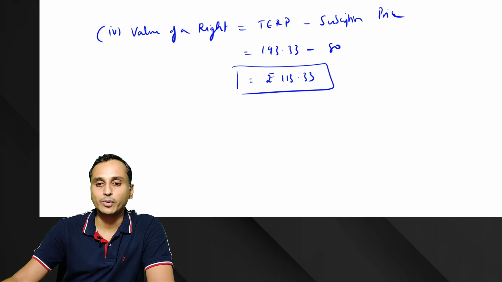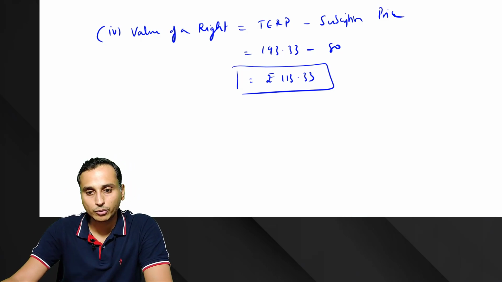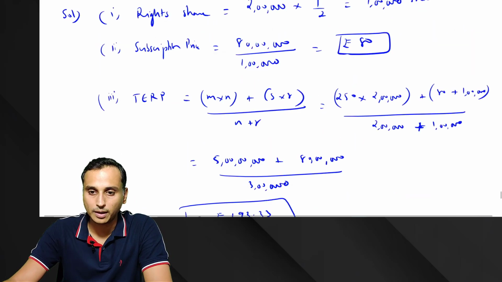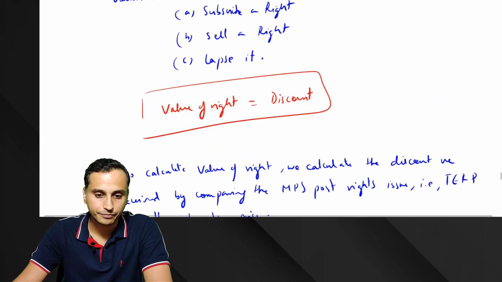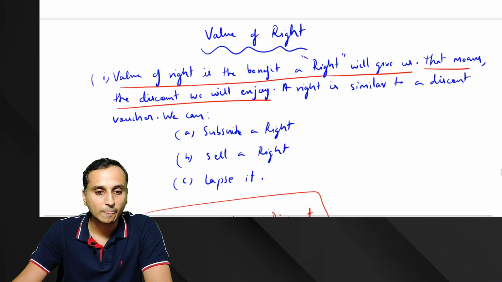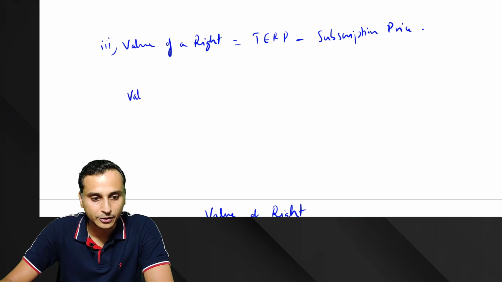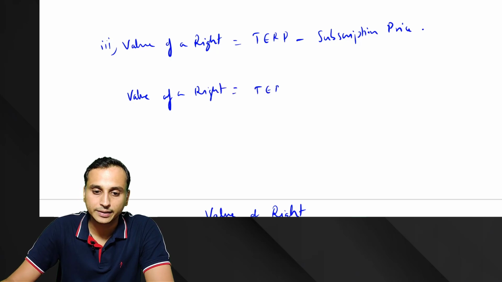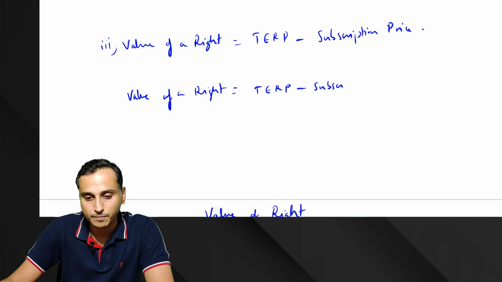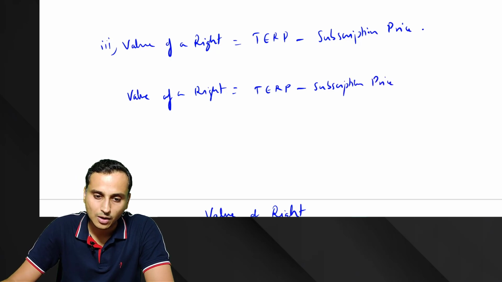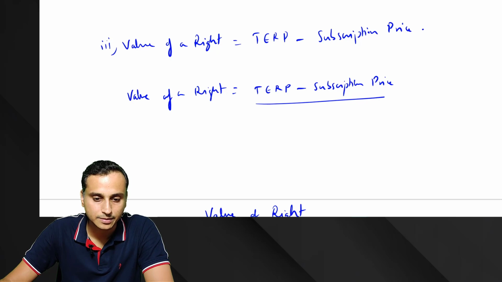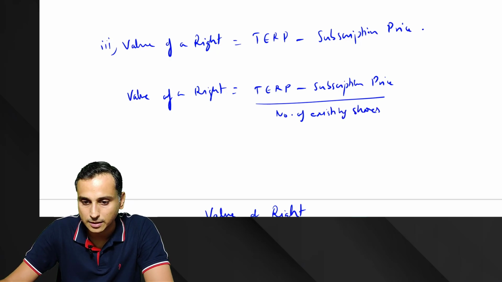Now, all of you, one more important thing. See, the value of a right we can calculate using this formula, and there's one other formula. Let's go and write it here. Okay, so the value of a right you can calculate with this formula. Alternatively, you have this formula also: theoretical exercise price minus subscription price, whole divided by the number of existing shares eligible.